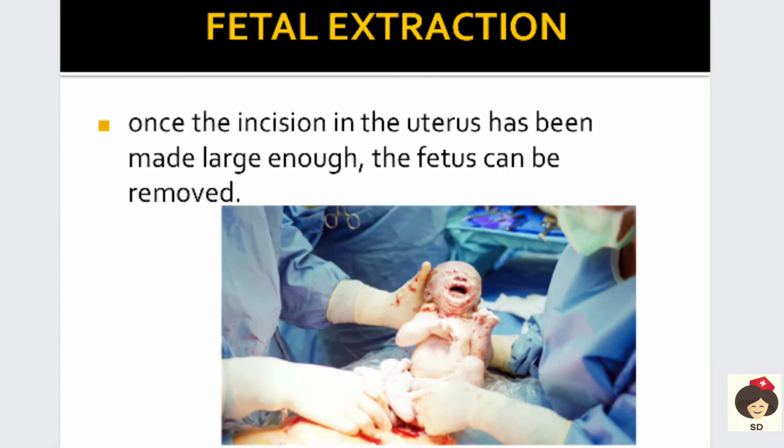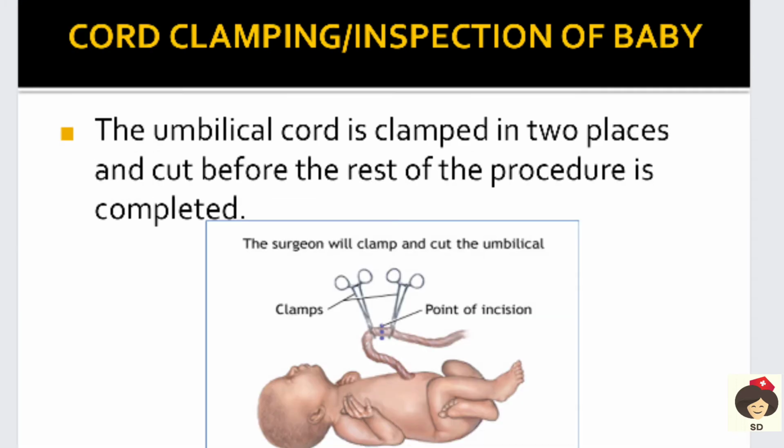Once the uterus is cut, the incision should be large enough to remove the fetus. So fetus extraction is nothing but the baby is removed. Once the baby is removed, we have to clamp the cord. Usually two clamps will be used, one on the maternal side and the other on the baby side. And in between the two clamps, the cord will be cut.